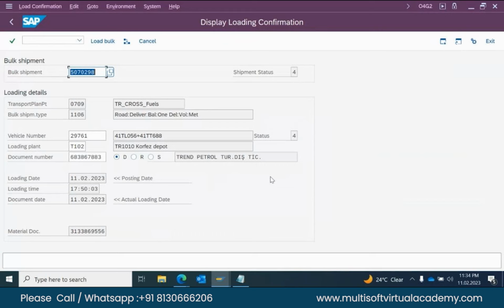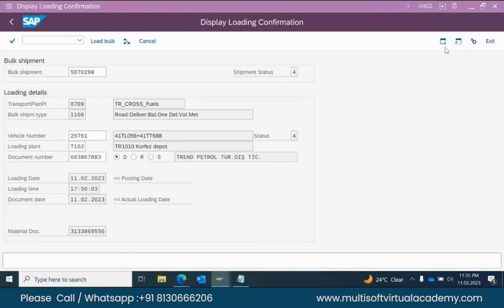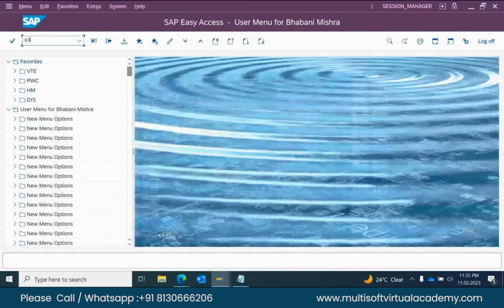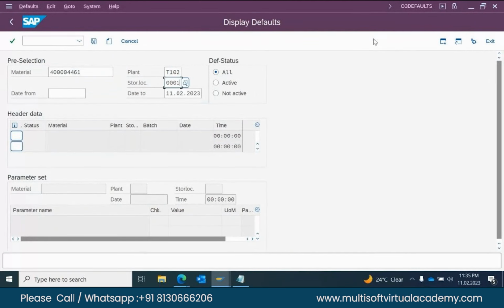Sir, one doubt here, sir. Before going for this O3 defaults, for example, first I have to create a material, correct, na, sir? But to create O3 defaults, first of all, we need to understand what is the material, plant, storage location we have. Okay. See my screen, right? Yes, sir. The loading confirmation screen is coming, sir, now. Still display loading confirmation screen is coming, sir.